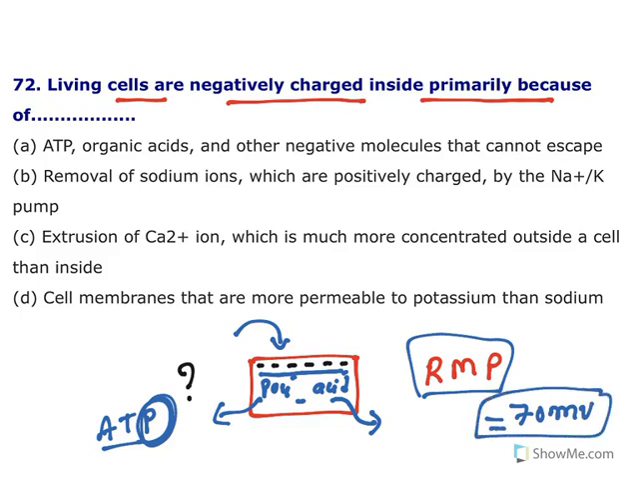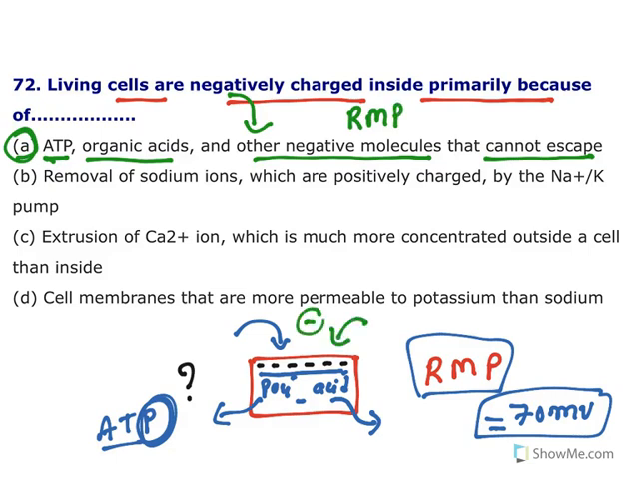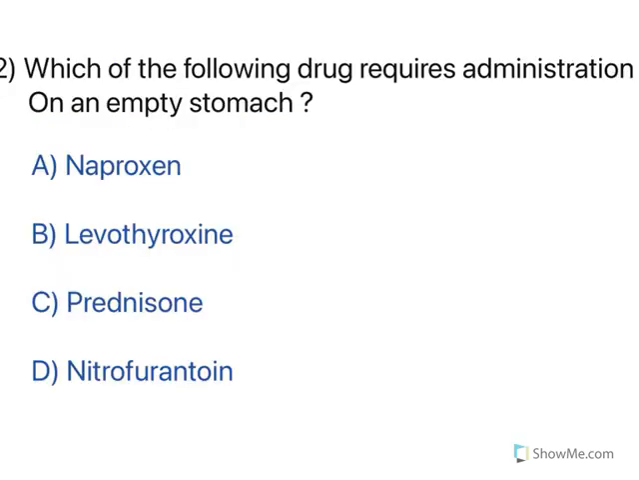Now what is the answer here? ATP, adenosine triphosphate, organic acids and other negative molecules that cannot escape, and that is what gives the negative charge. So this is the right answer. This is technically known as resting membrane potential. At rest, the cell has a certain potential, and that is negative relative to the exterior. So this is the answer. Moving to the next one.